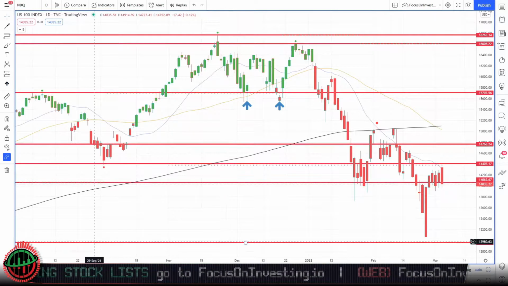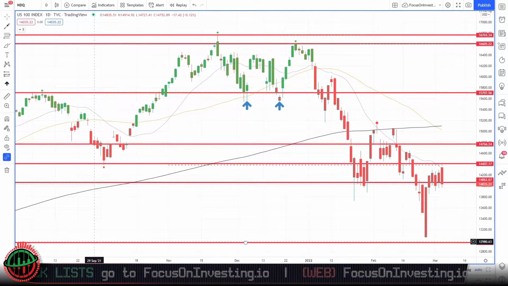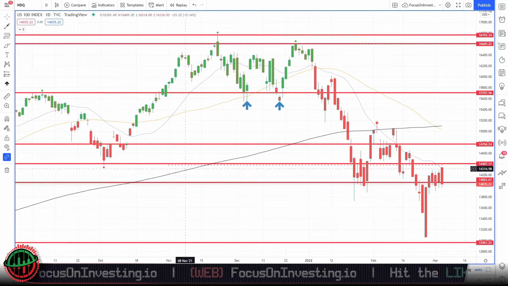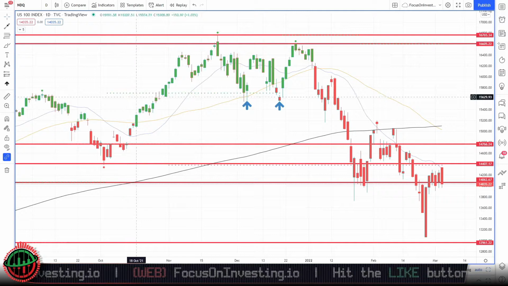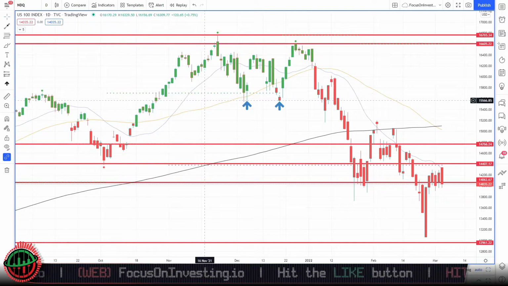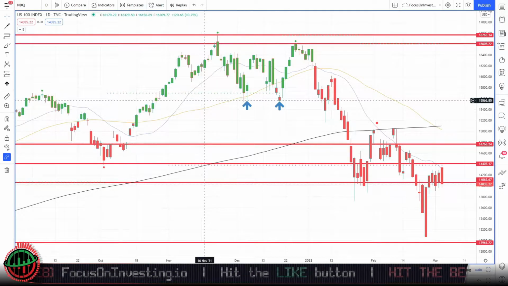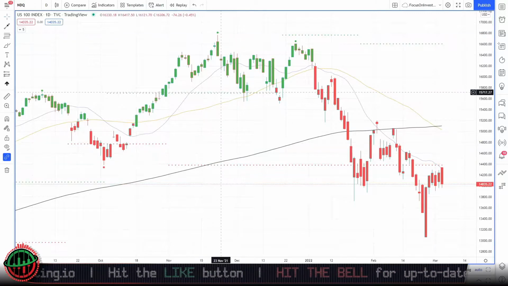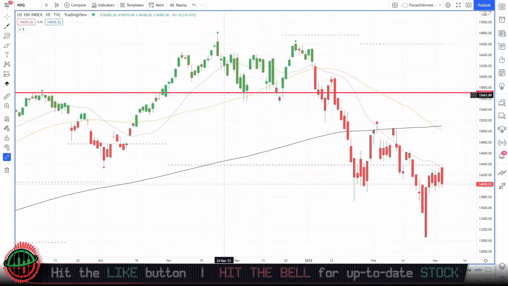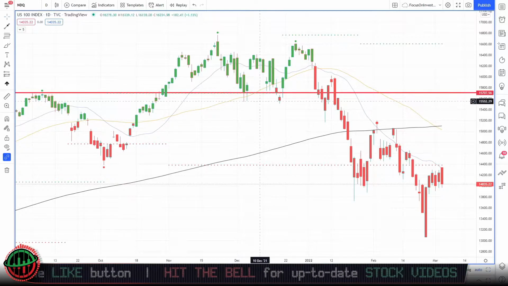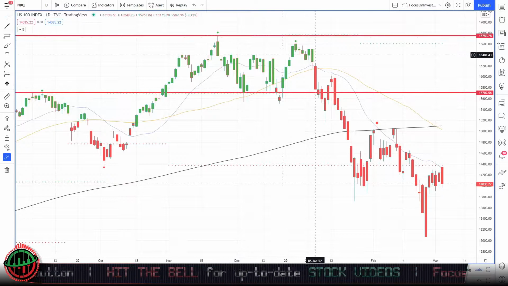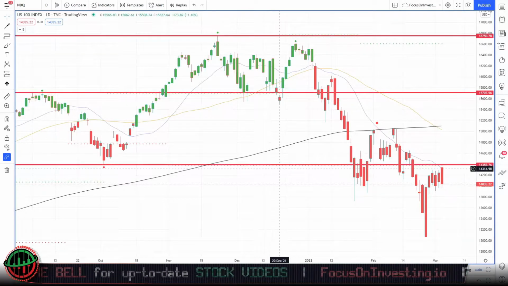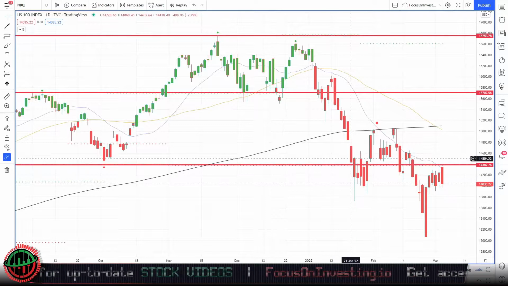here. Our key daily pivot support and resistance levels are custom indicators from Focus on Investing, and you can see them represented by these small dots. The red dots represent support levels and these green dots represent resistance levels. The longer the row of dots, the stronger the support or resistance level is, and the more likely it will affect the market. If we highlight some strong ones, we can see this one here, again, is where price has formed a double bottom. If we highlight this one here, we can see this is where price formed an area of consolidation. And if we highlight this one here, which is our support level, we can see where recent price has struggled to pass through.